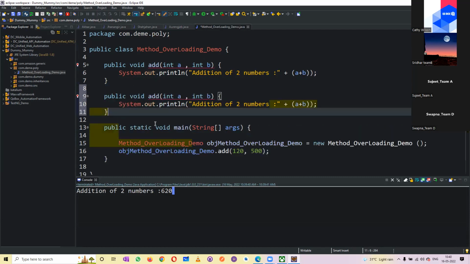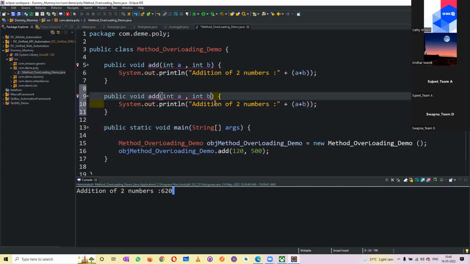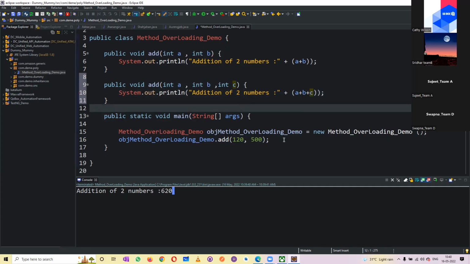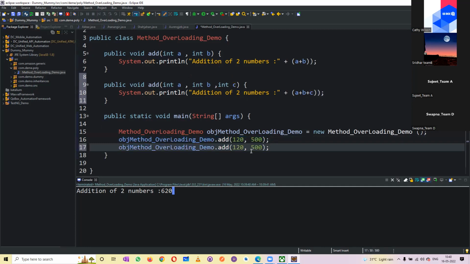Now I wanted to call with the same name. If you have the same name and the same parameters, it will not allow me; see, duplicate method. So now I wanted to add one more parameter, int c, and if I give plus c here and call the same method, see? Now I can call the method.